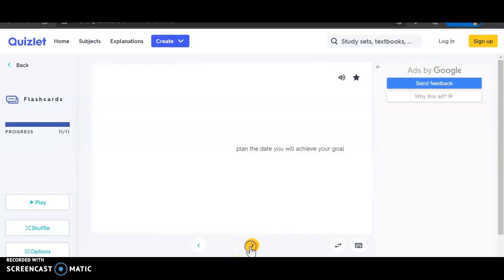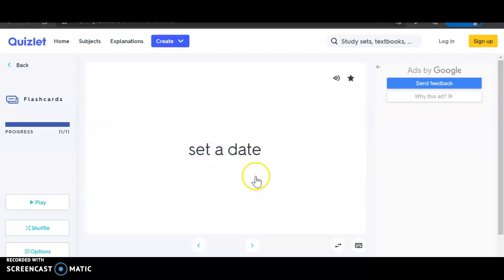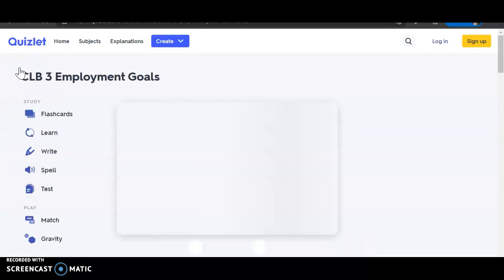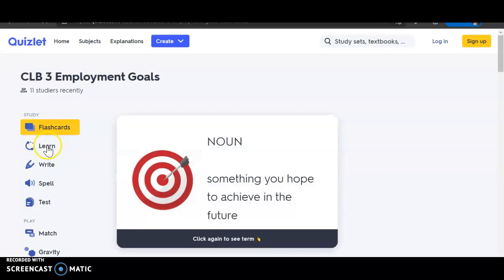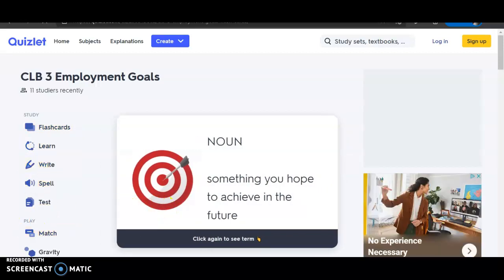And I'm going to go to the last one. April 5th, let's read what it says. Plan the date you will achieve your goal. Let's see. Set a date. Oh, look at that. It is April 15th. Lucky me. So I've made it through everything here. I can go back and I can practice some other games. We have different games here. Okay, so that's how you do the Quizlet.